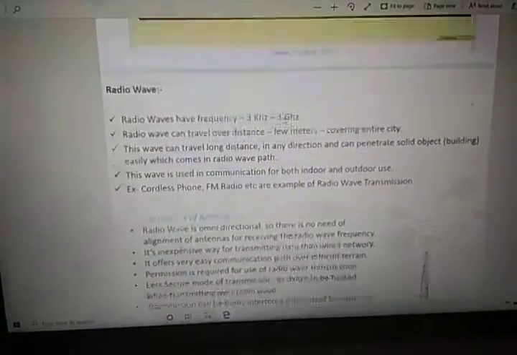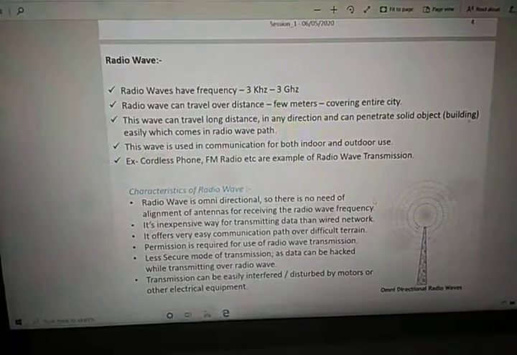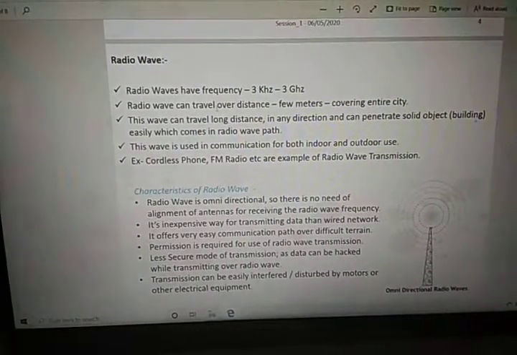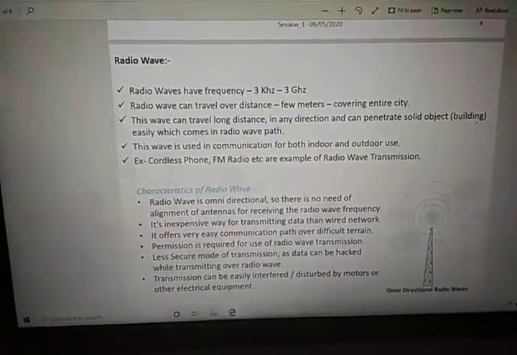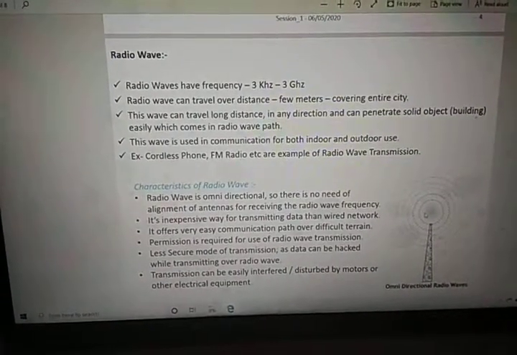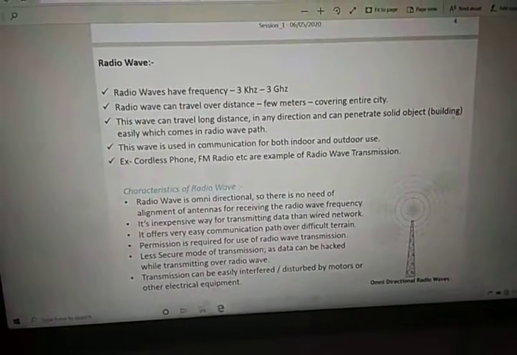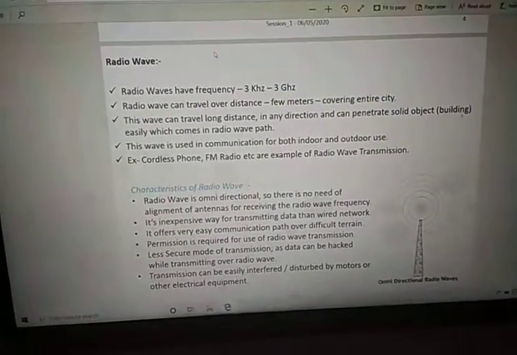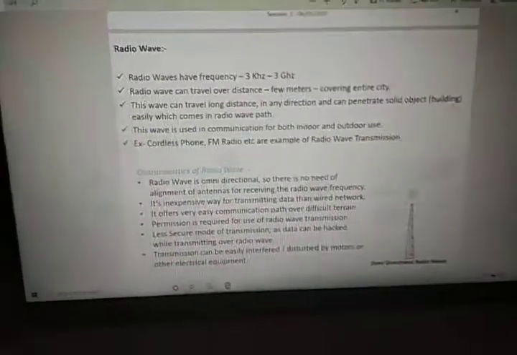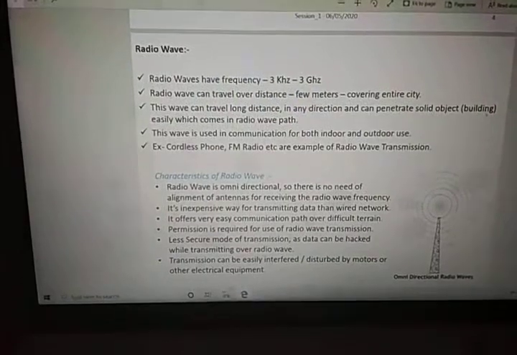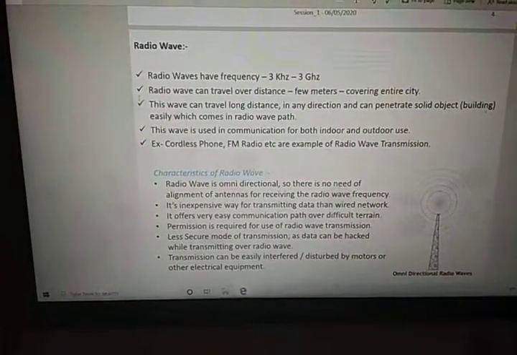Radio waves have a frequency of 3 kilohertz to 3 gigahertz. Radio waves can travel a distance from a few meters to covering an entire city. Whatever we see in radio channels, the radio channel won't cover the whole state, but will cover around the city or up to a few meters distance. So that is the range of radio waves.